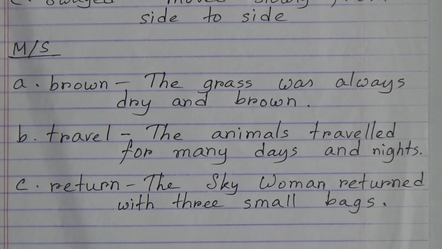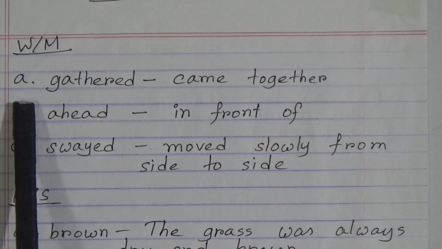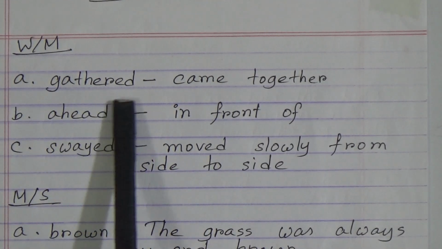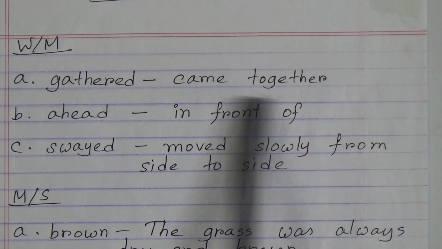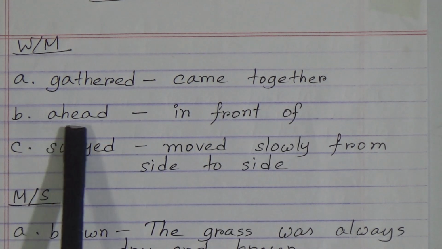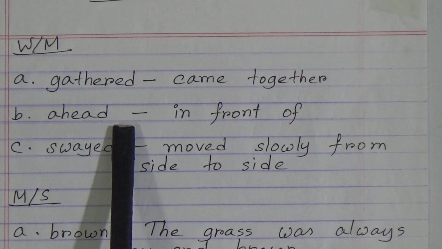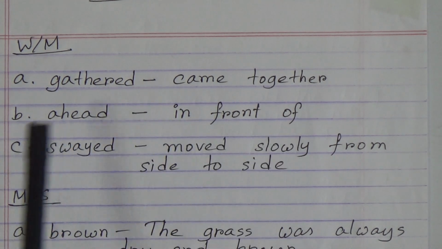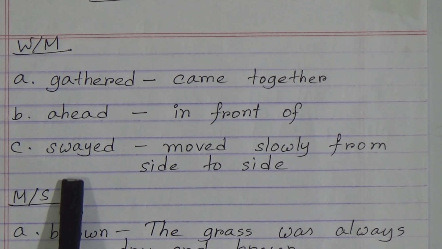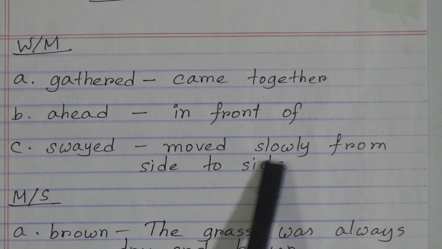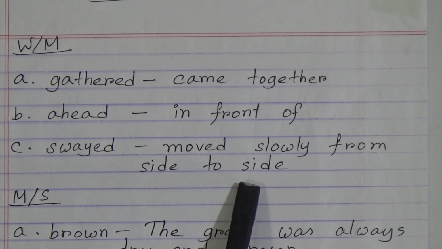Let's read the word meaning and make sentence again. Word meaning. Number A, gathered. Gathered means came together. Number B, ahead. Ahead means in front of. Number C, swayed. Swayed means moved slowly from side to side.